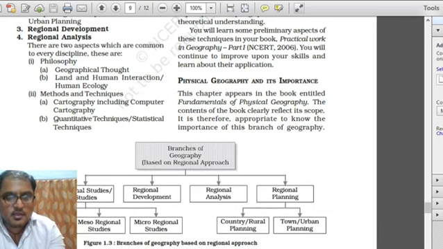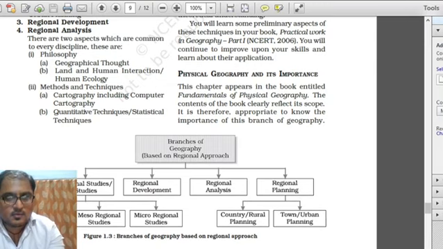This thought cannot be applied throughout the earth. Instead it will be approached based on regional area, with the different characteristics of each region. Then point B under philosophy is land and human interaction, or human ecology. Means land has an interaction with human beings, or land with an interaction with human ecology.